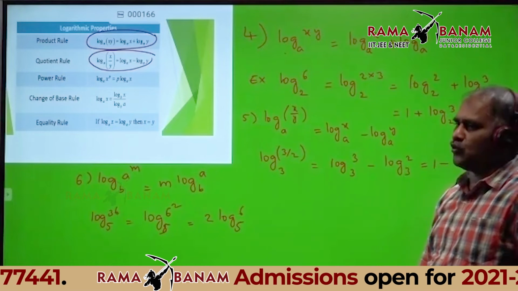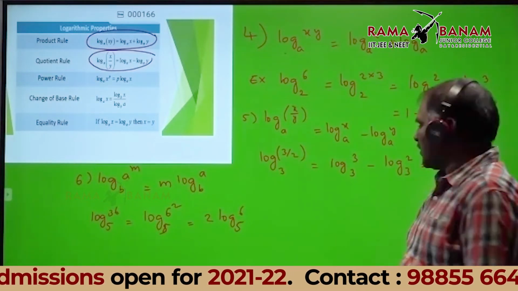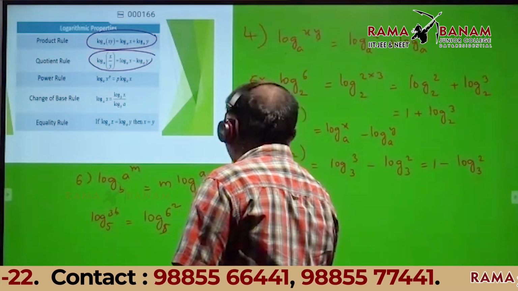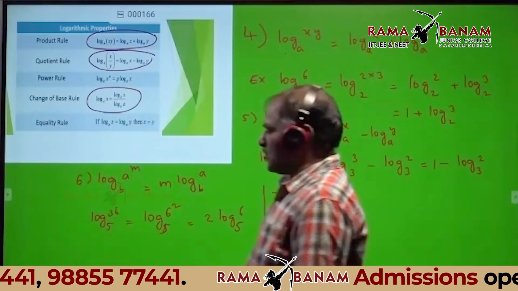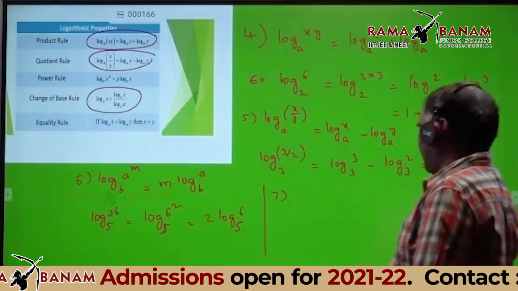Another property is also used many times in many chapters. That is the seventh property. What is the seventh property? That is called the change of base rule. Listen here.